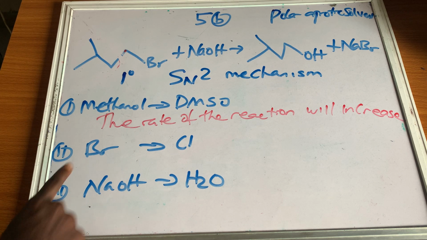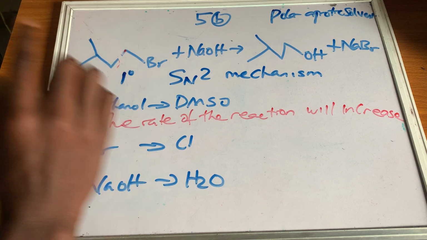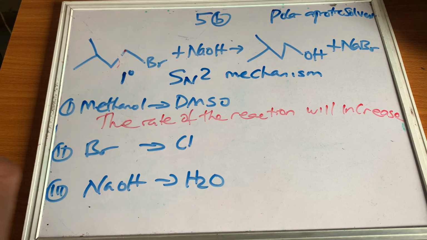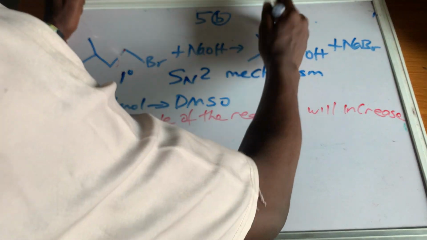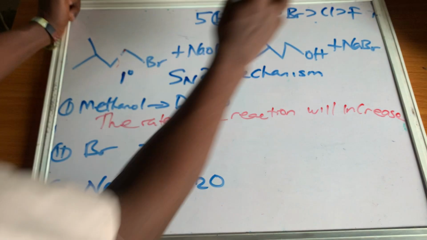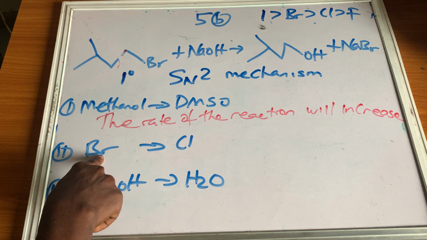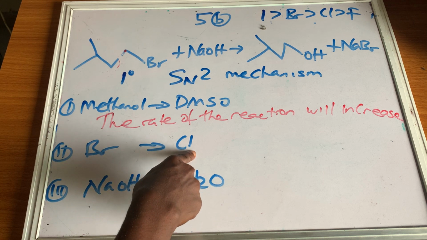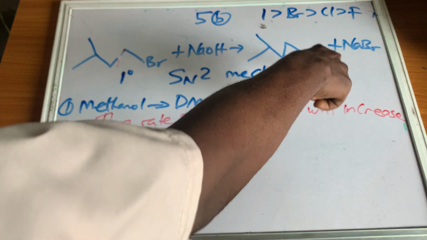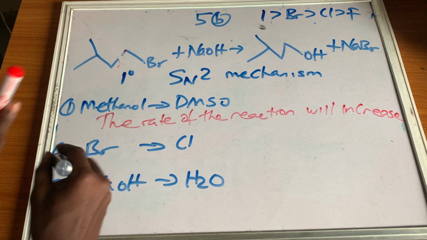So now when you are changing from bromine to chlorine, what happens? Bromine and chlorine are leaving groups. We have the order of reactivity of leaving groups, which is iodine greater than bromine, greater than chlorine, greater than fluorine. This is the order of reactivity. And notice, when we are changing from bromine to chlorine, bromine is higher in the order than chlorine. Therefore, based on this order, the rate of the reaction will decrease.